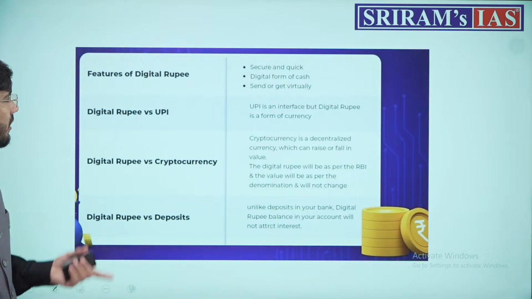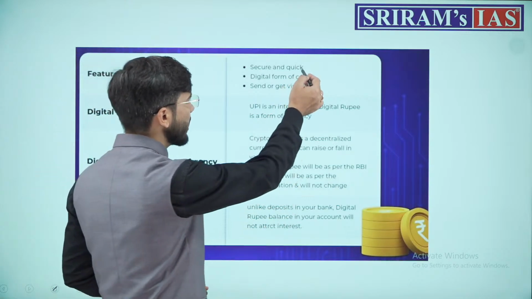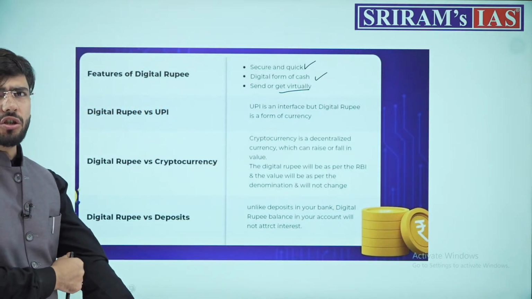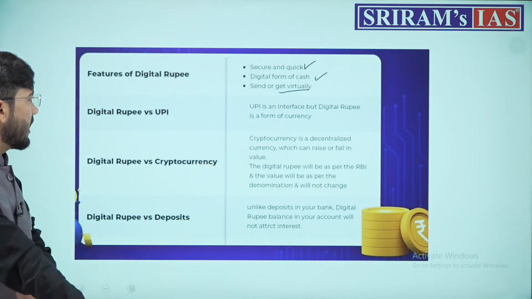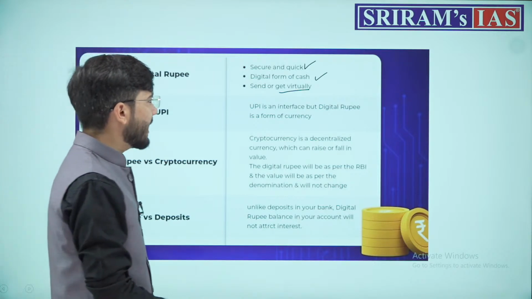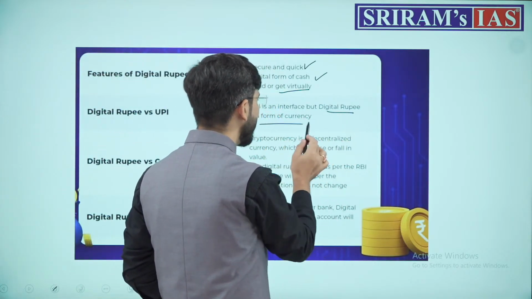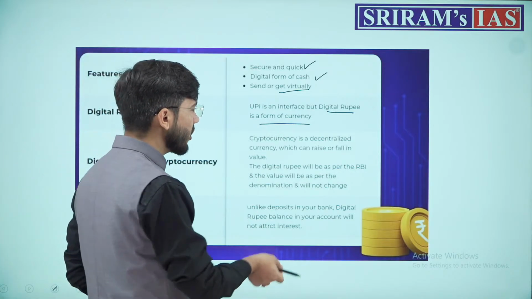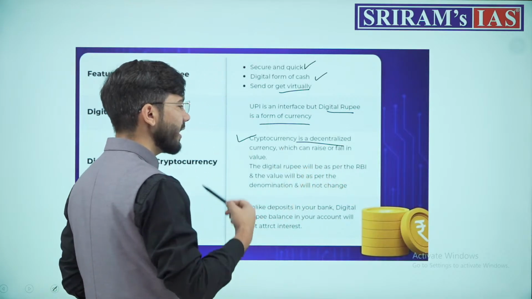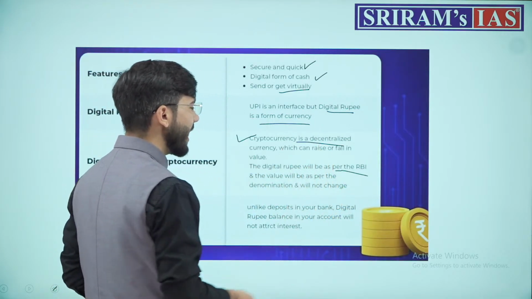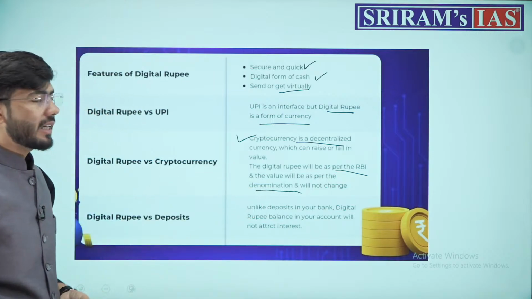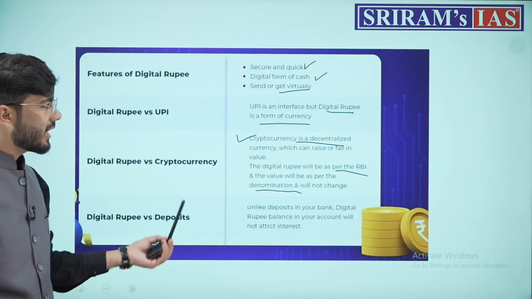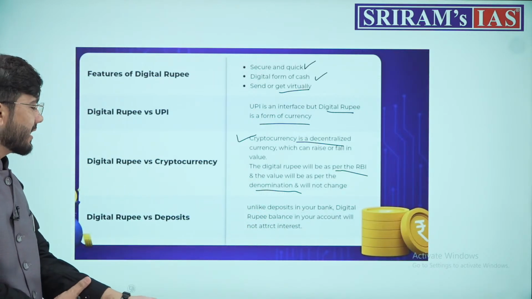What is digital rupee? This was a secure and quick digital form of cash. You can send or get the digital rupee virtually. Is it similar to UPI? Yes, UPI is an interface for digital rupee and it is a form of currency. Digital rupee, is it similar to cryptocurrency? No, cryptocurrency is decentralized, while digital rupee was issued by RBI and its denomination will not change. It is regulated by the RBI, it's not decentralized.